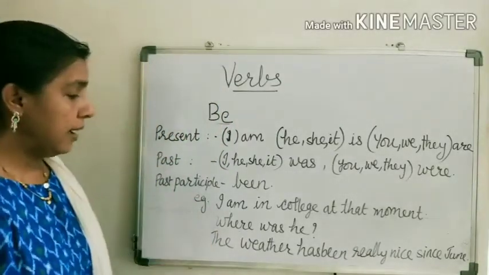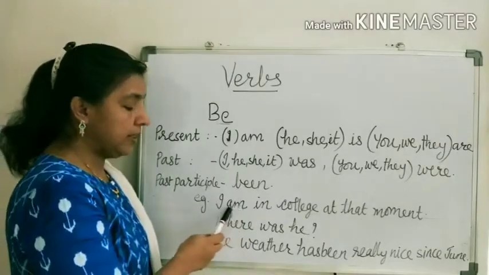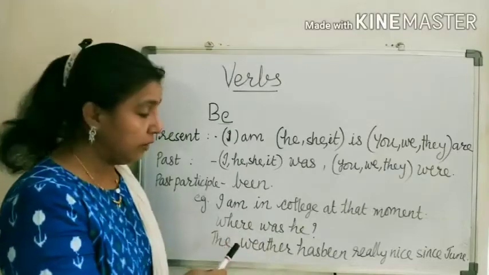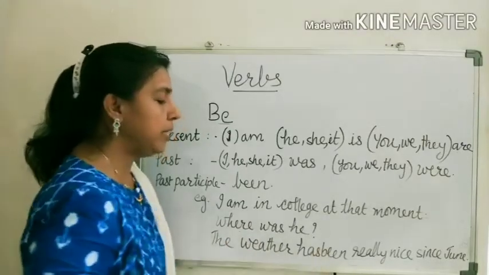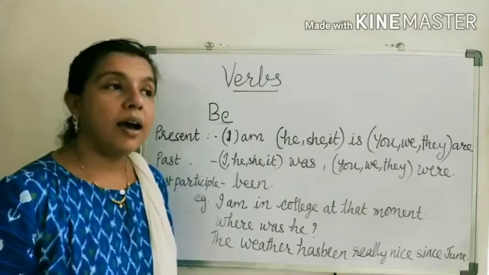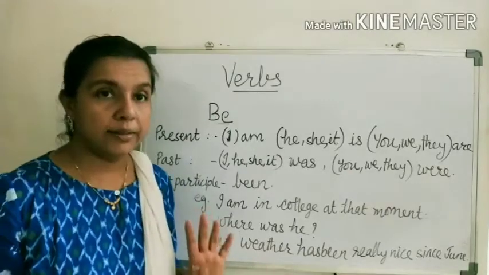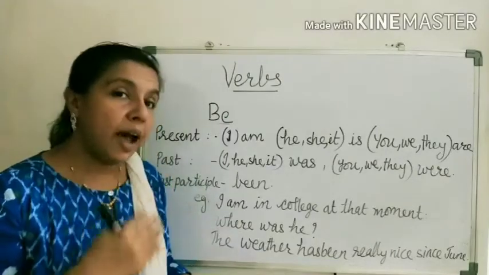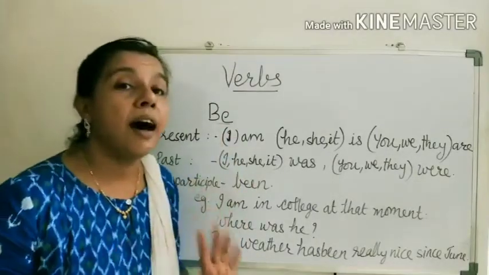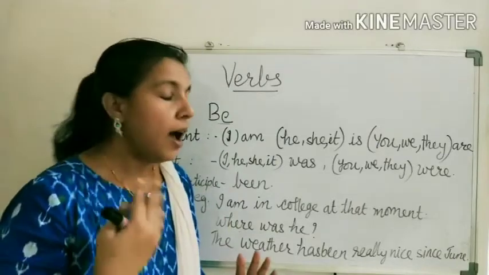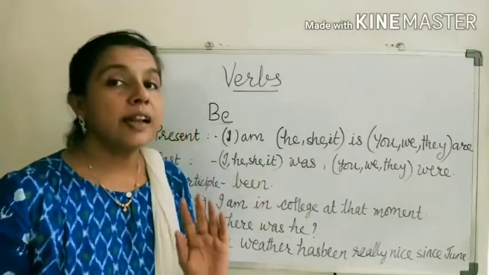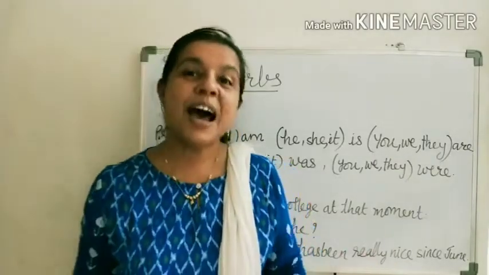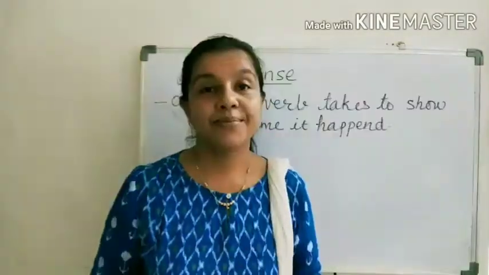So here we can understand that in "I am in college," am is the main verb. Where was he? Was is the main verb. But here also been is the main verb. I am doing MA in college. That means, see, I am doing. Here doing is the main verb, but am is the form of be and am is the auxiliary verb. So we can say that we use be as a main verb and an auxiliary verb.